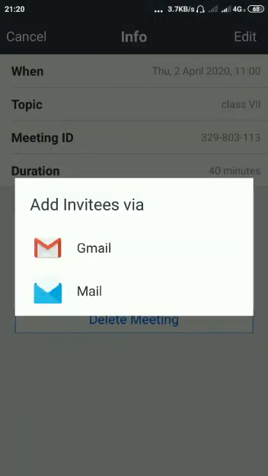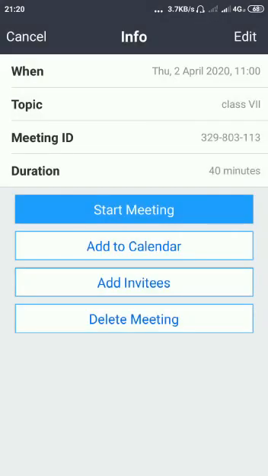This is add invitation, we can skip that. This is start meeting. You people are already aware of that. Click on start meeting. Now it's preparing the meeting for you. Now connecting. Here again one URL will come. You have to copy that and paste it in your WhatsApp group.